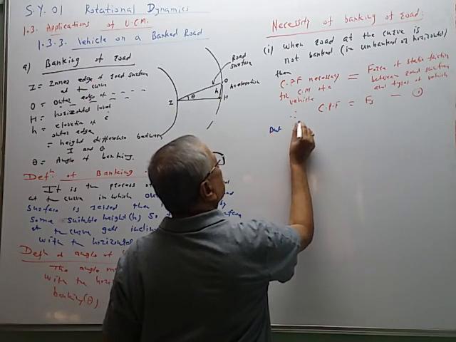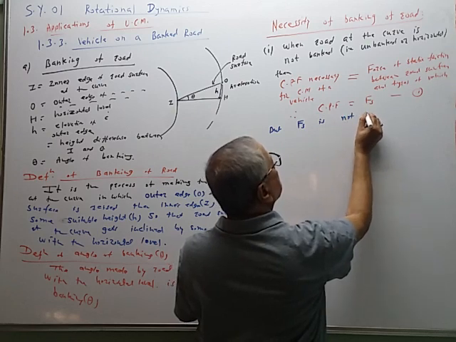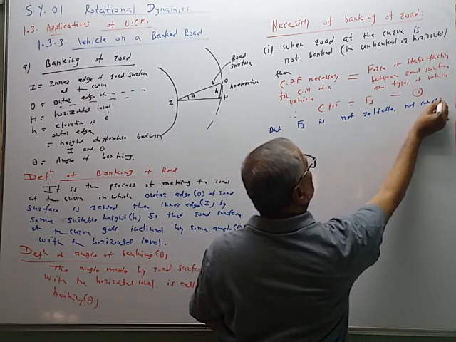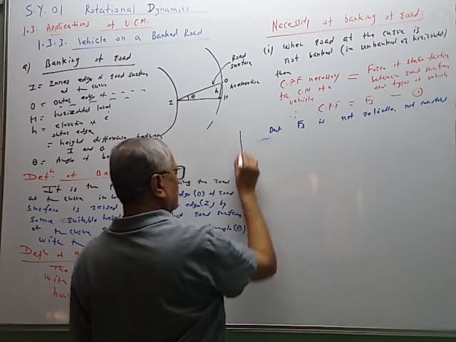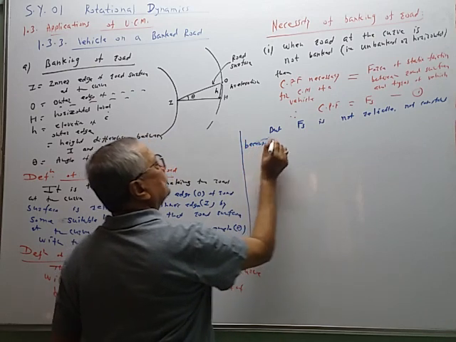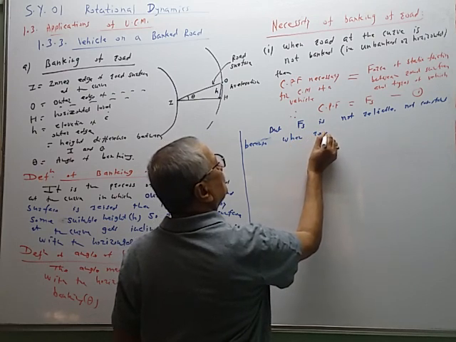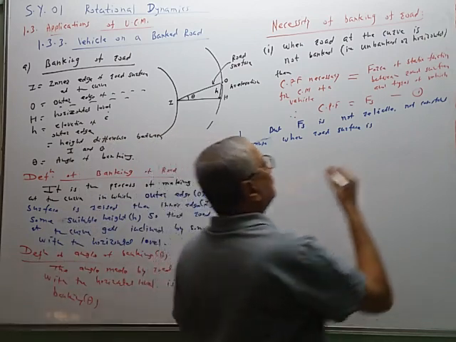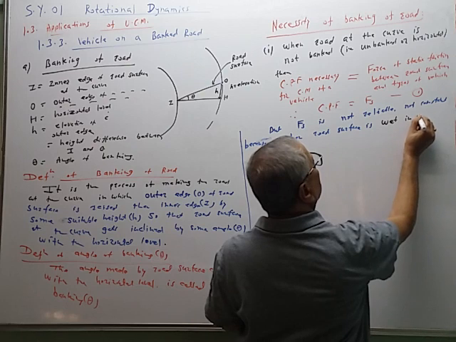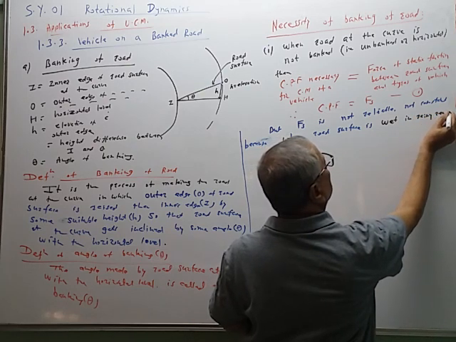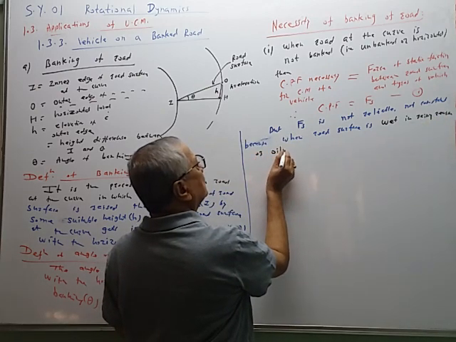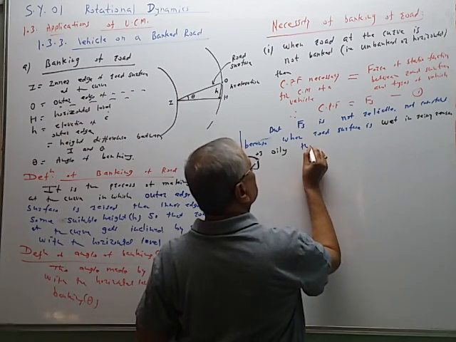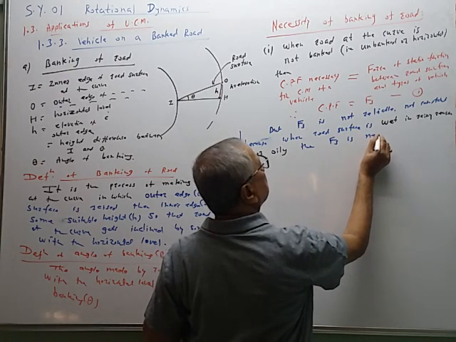Fs is not reliable, not constant, because when the road surface is wet in the rainy season or oily, then Fs, the force of static friction, is negligibly small.